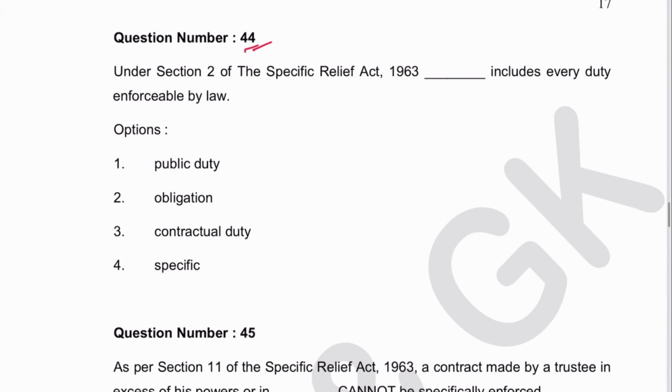Next 44. Under Section 2 of the Specific Relief Act, dash includes every duty enforceable by law. Obligation. Section 2 clause A, the first definition in the Specific Relief Act is of obligation. 2 is the answer.